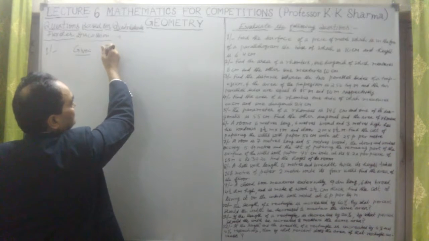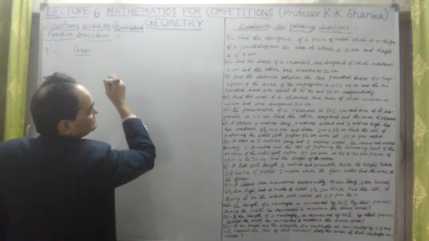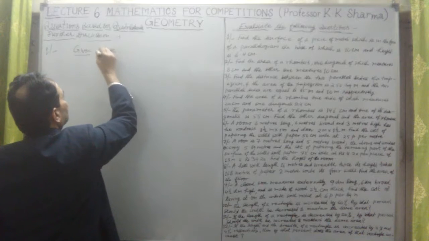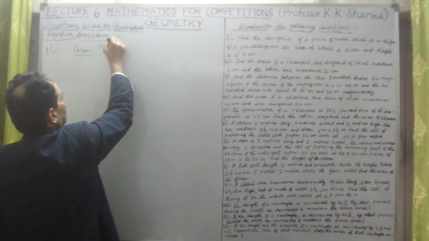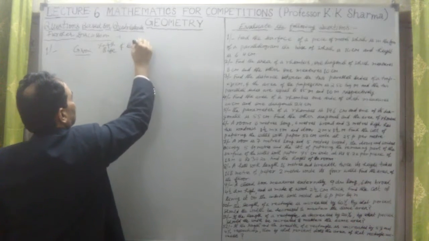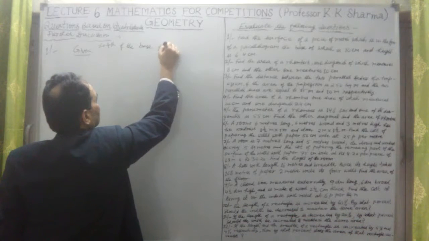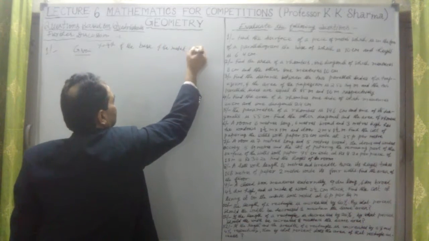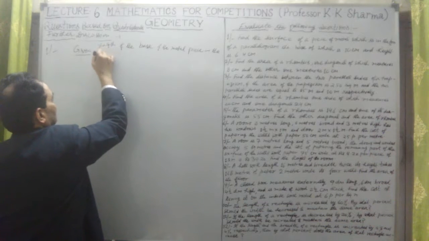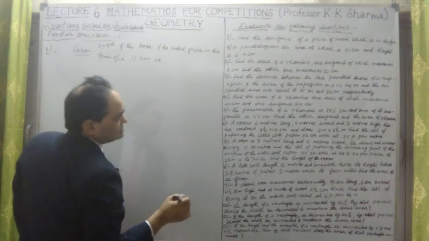Let me take what is given to us. The base of which is 10 centimeter, the length of the base of the metal piece in the form of a parallelogram is how much? 10 centimeter.